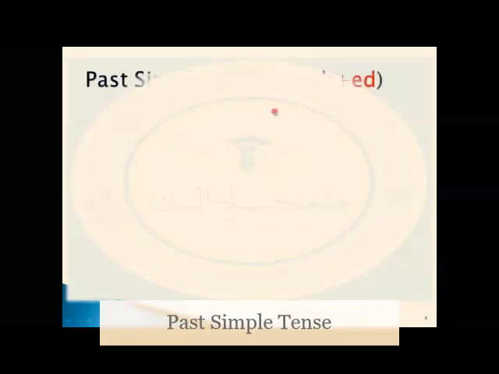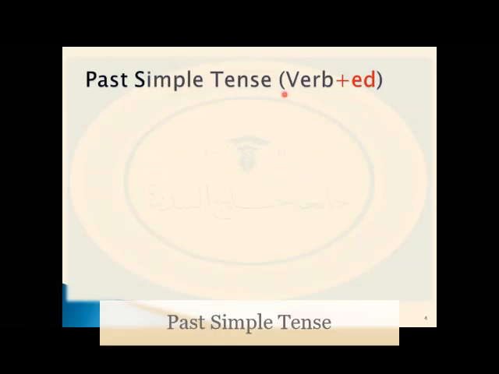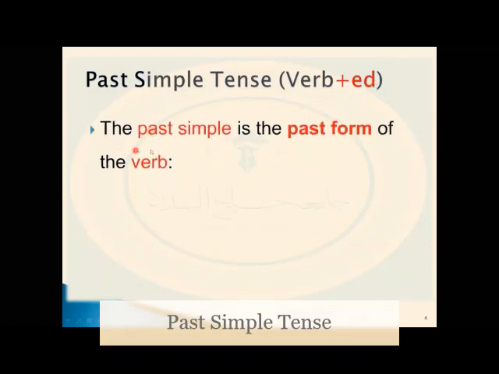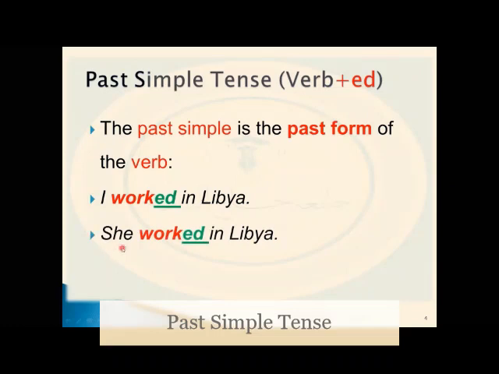The past simple tense. It's the rule of ED. We call it the rule of ED because we add ED to the verb in the past form. The past simple is the past form of the verb. For example, I worked in Libya. Here we added ED to the verb work. Also in the other example, she worked in Libya. Also we added ED to the verb.